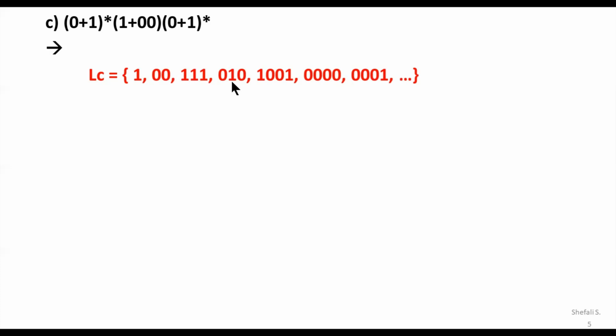In a sense, you can just try to generate the words. Whether 010 is possible here, let me check whether the 0 and then 1 is there and the 0 from the next loop is there. So obviously 010 is also possible. In that way, you can generate some infinite language.